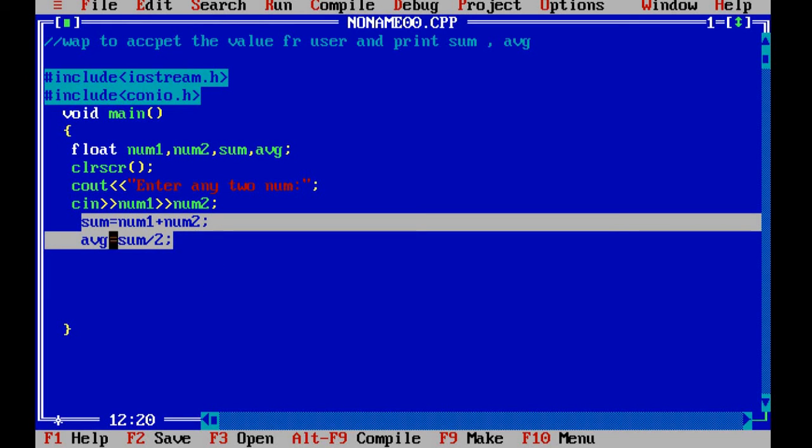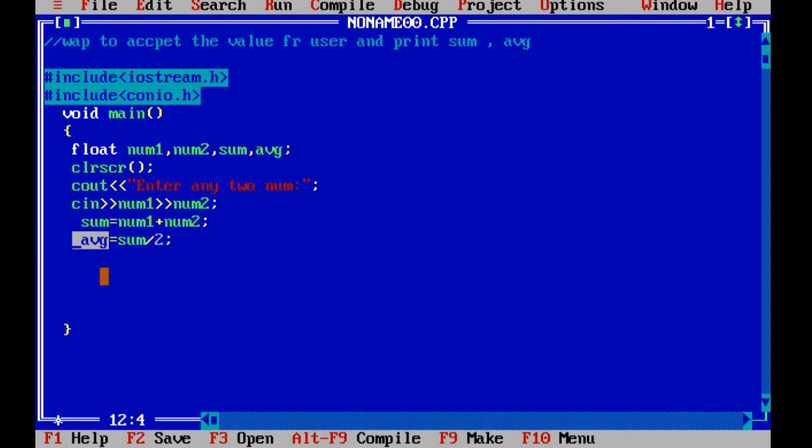Now we want to see the output of sum as well as average. So whichever answer gets stored within this sum and average, we want to see on the screen. So how will we get that? With the help of the cout statement. So sum equal to, where is the answer stored? The answer is stored in the sum variable, because whatever I have mentioned within the double quotes will print as it is. But I want to print the value also. So that's why after that we have to call that variable also.